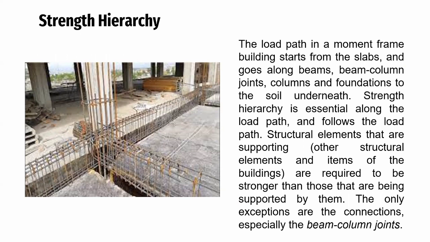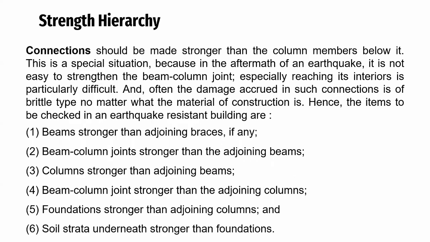Structural elements that are supporting other structural elements and items of the building are required to be stronger than those that are being supported by them. The only exceptions are the connections, especially the beam column joints. And the connections should be made stronger than the column members below it.